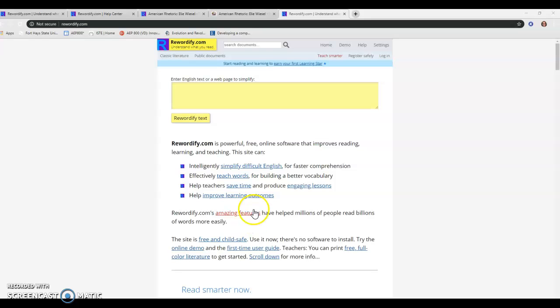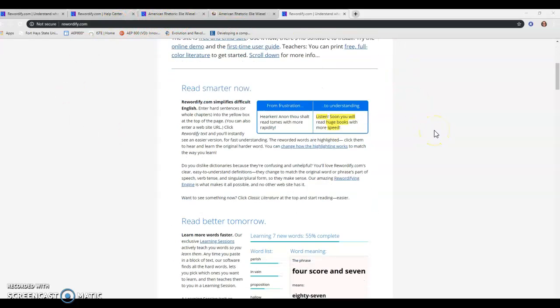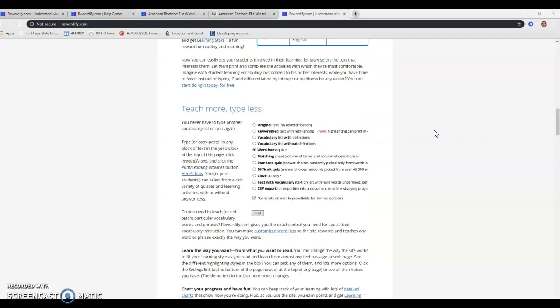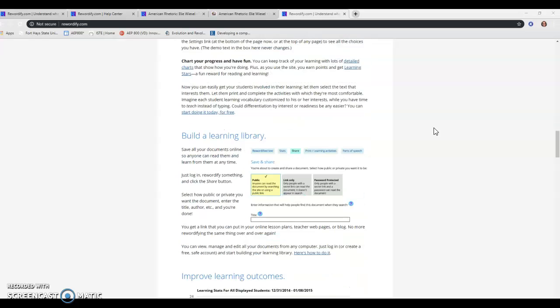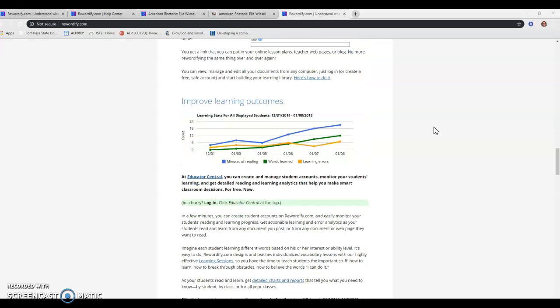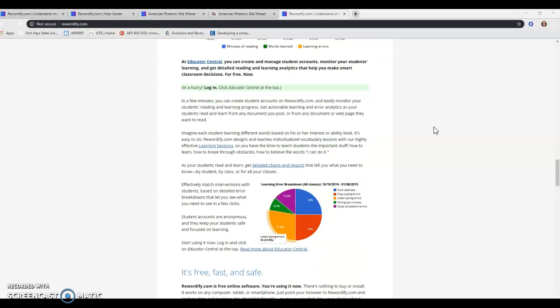So this website, when you come onto the website, this is exactly how it looks. It gives you some background information on what its purpose is, why this works for teachers and students, and how it can improve learning outcomes. It's free, it's fast, and it's safe.